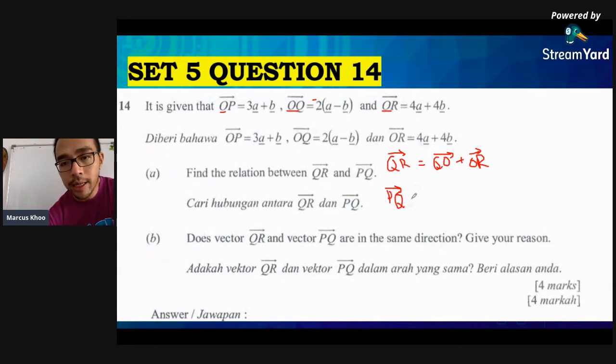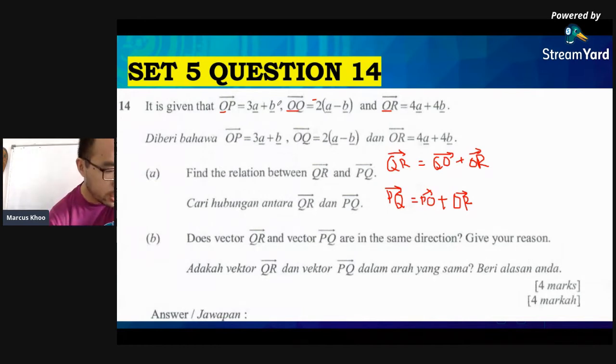PQ is PO plus OR. OR is given over here, so no problem. And then OP is 3A plus B, but since this is PO, we have to change every sign over here. So it's minus 3A minus B. Then you will get this. So what you will find is that